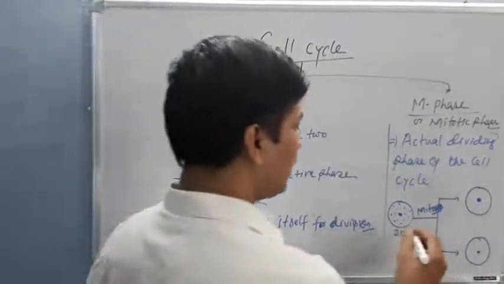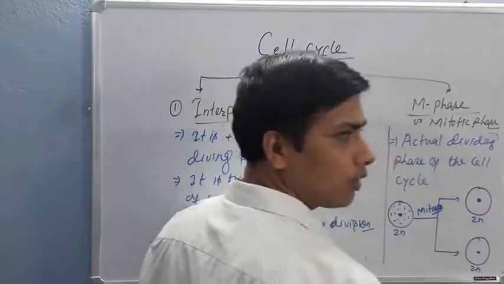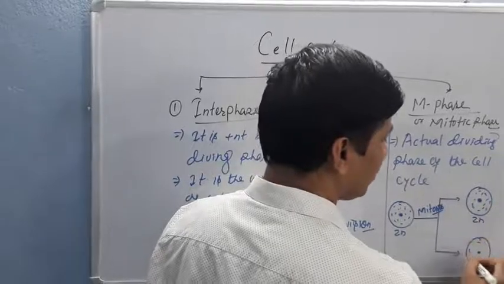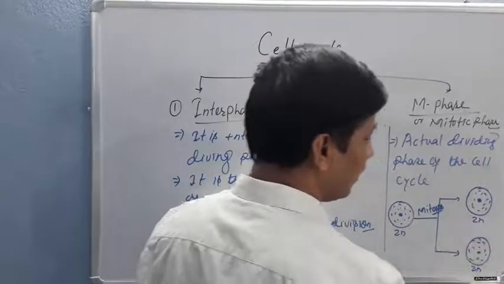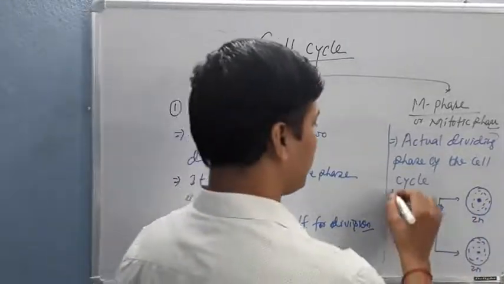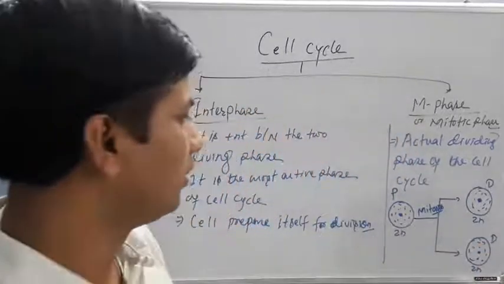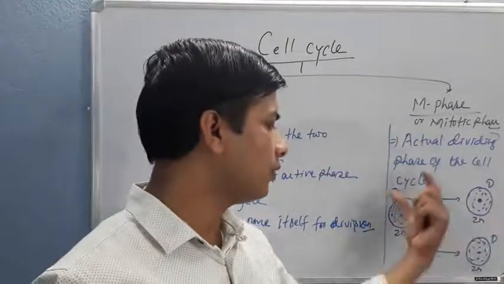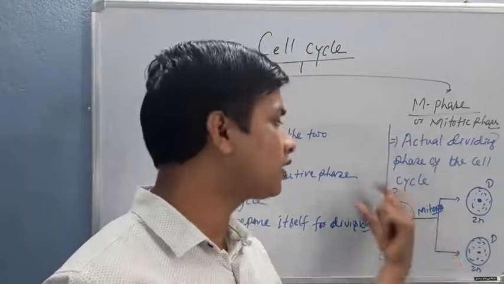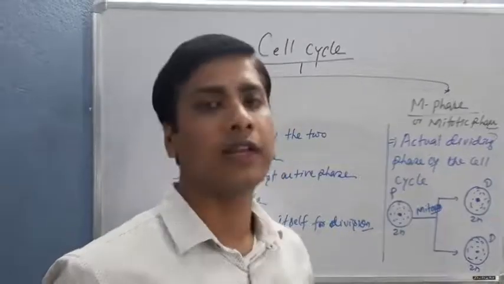That is, the parental cell is 2n, and the daughter cells will also be 2n, diploid in nature, and all the cellular components inside the cell are equally distributed into the daughter cells. This is the parental cell, and these are the daughter cells. We can say these two daughter cells are a photocopy, a xerox of the parental one. Hence, this process is called mitosis.